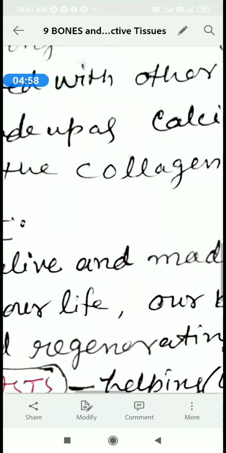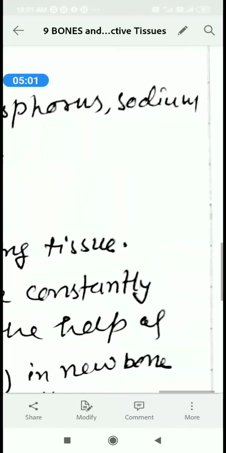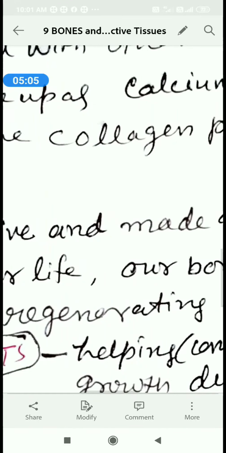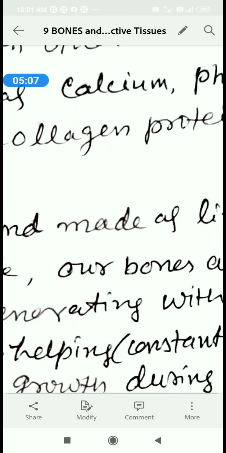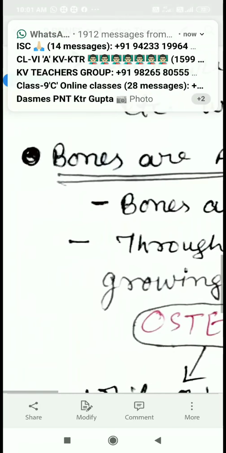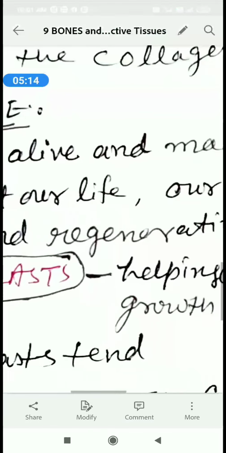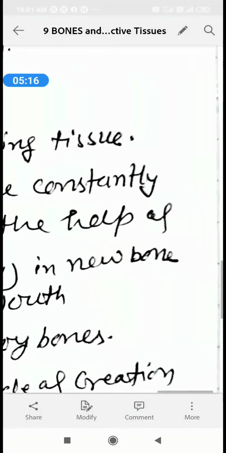Bones are made up of calcium, phosphorus, sodium, etc., with the collagen protein. Which protein? Collagen protein. Bones are alive and made up of living tissue.